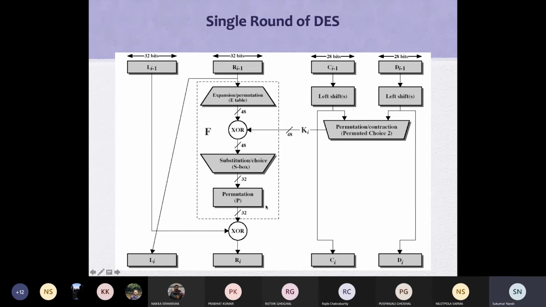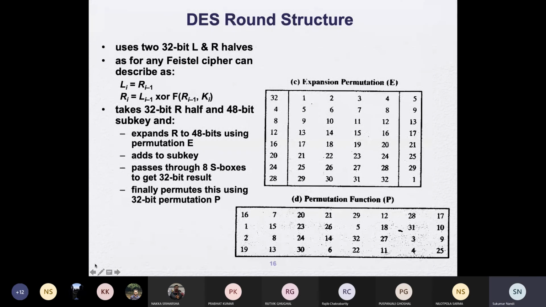Now, how reversibility will come into the picture, that we have to see. We'll come back to this. What we have discussed here is we take the right half, apply function f with key, XOR with the left half, and get the right half.